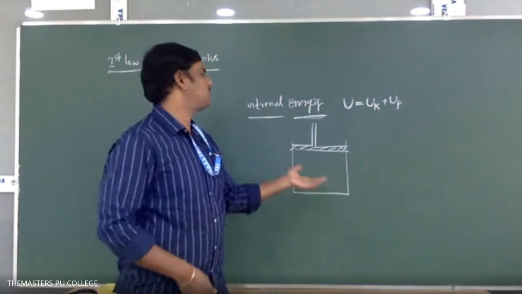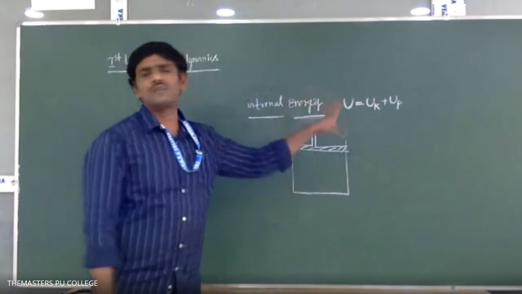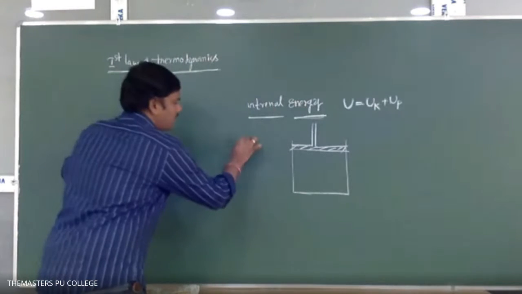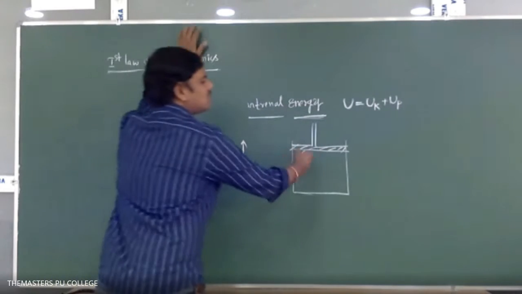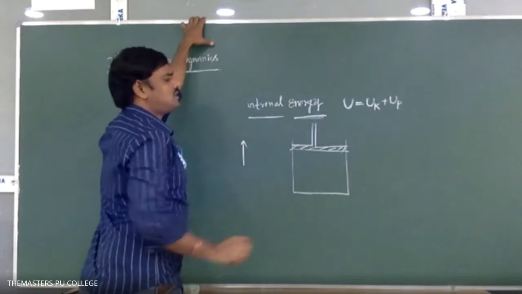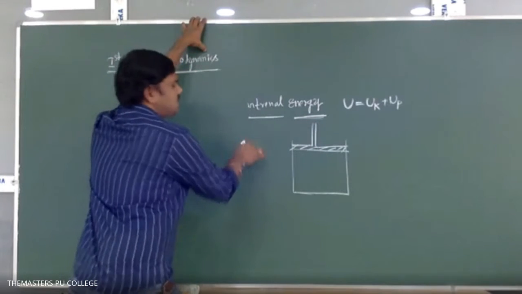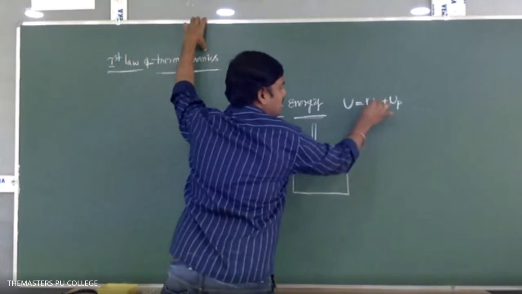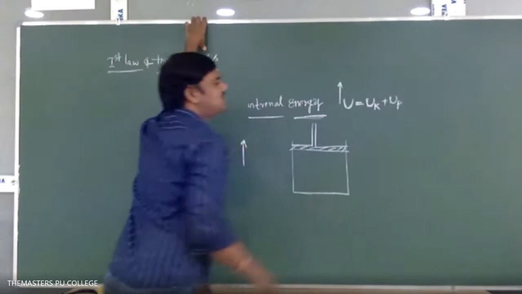So this is about the internal energy concept. Internal energy is a function of temperature. As the temperature increases, the random motion of the molecules also increases. The speed of each molecule increases, which causes an increase in the kinetic energy of each molecule. Because of that, internal energy increases.